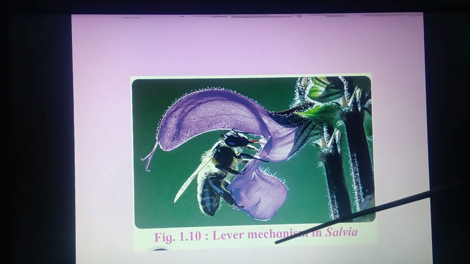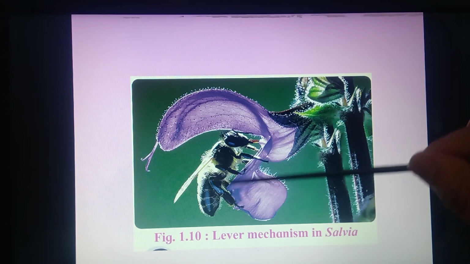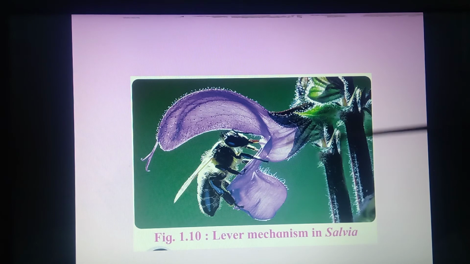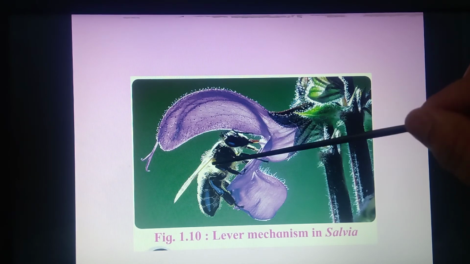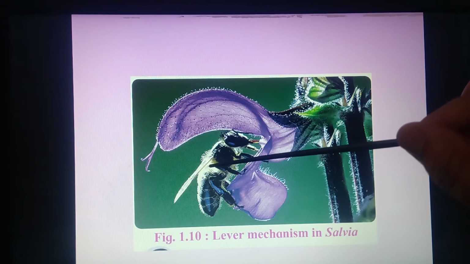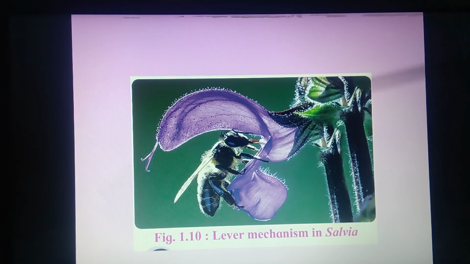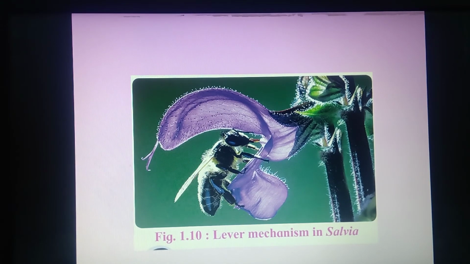The lever mechanism is possible due to the bivaricate anther. The anther has one fertile lobe and one sterile lobe. For the entry of an insect into the flower, it has to press the sterile lobe of the anther. As it presses the sterile lobe, the fertile lobe gets bent down on the body. In this way, the pollen grains are transferred on the body of the insect. That's all for the lever mechanism in salvia.